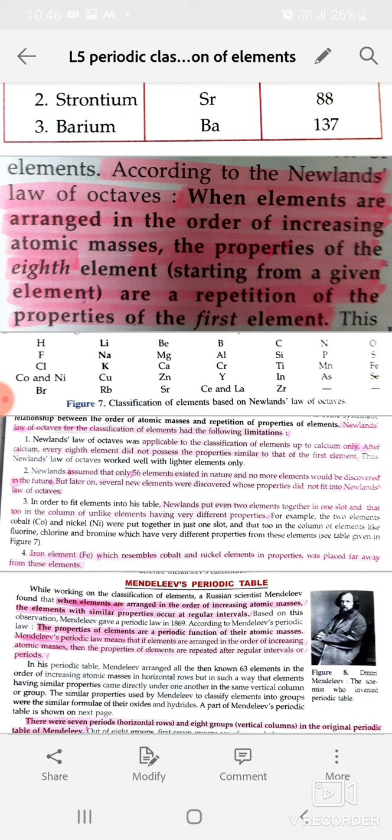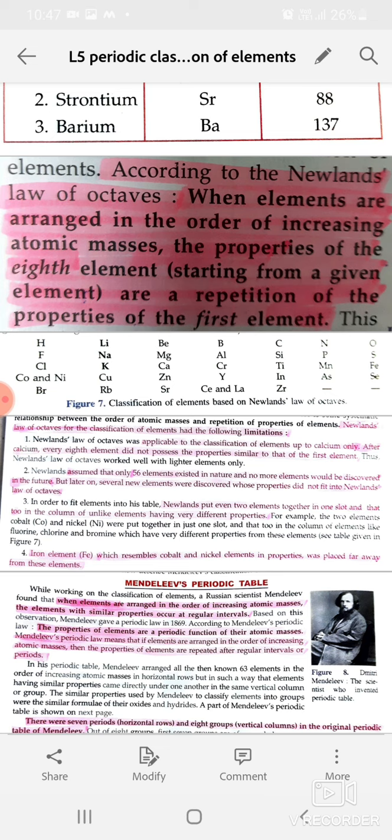Second, Newlands assumed that only 56 elements existed in nature and no more elements would be discovered in the future. But later on, several new elements were discovered whose properties did not fit into Newland's law of octaves.